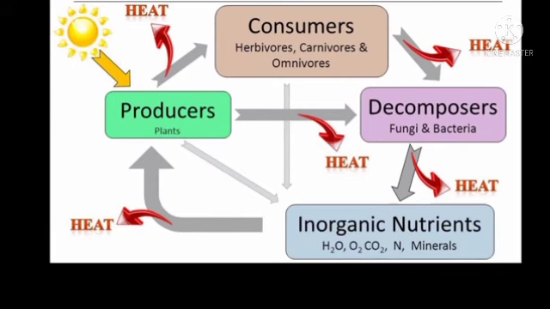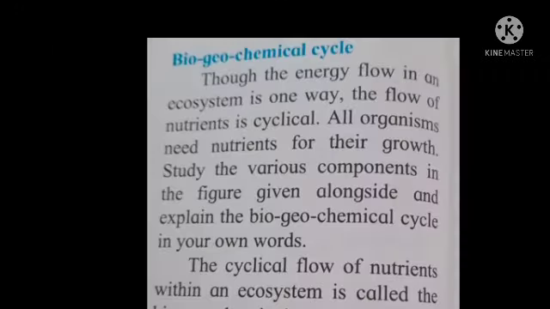Decomposers release some amount of energy in the form of heat. However, no part of the energy ever returns to the sun. जर सूर्याकडे आपण कुठलीच एनर्जी पुन्हा परत पाठवत नाही आहोत, that's why we can say that the energy flowing through the ecosystem is only in one direction.